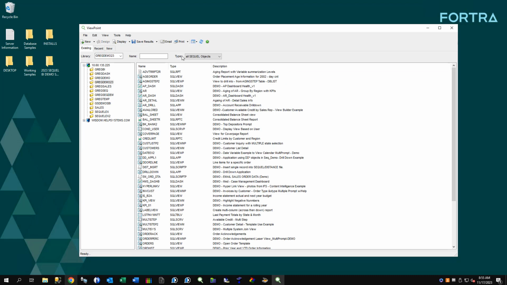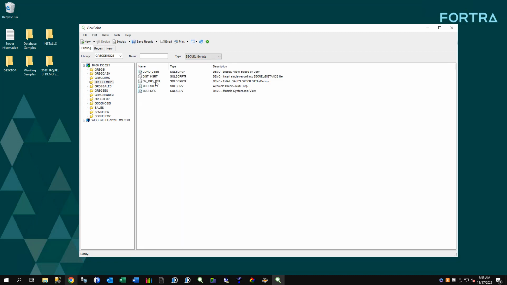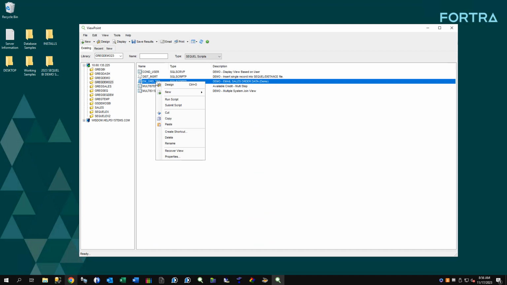Now, I was talking about other things as well. So we have the capability to build scripts. So scripts are ways to be able to, think of a script as like a CL. You can use CL command structures in here, IBM commands.